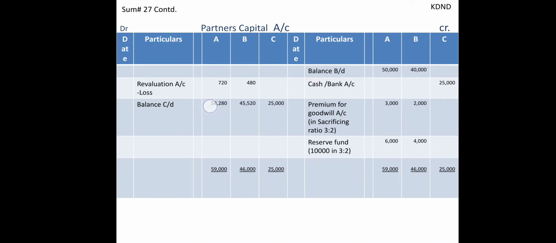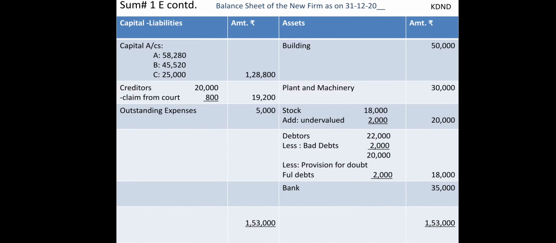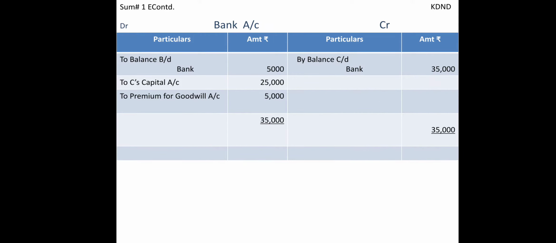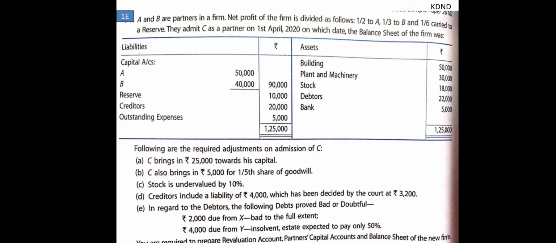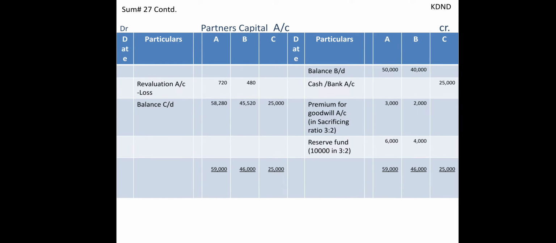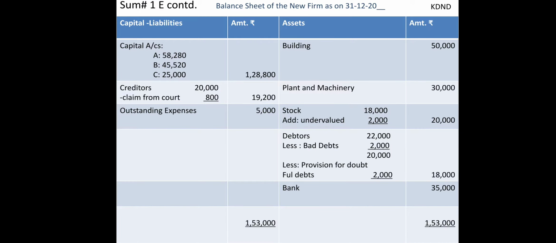So the liability side is standing with all these items, and the rest of the items from the balance sheet are to be transferred from this old balance sheet. So we are transferring all this from the opening balance sheet to the closing balance sheet. Building as it is, plant as it is, stock we already have done, debtors we have already done, and 2,000 minus provision for doubtful debts is done. Bank we are transferring 35,000, capital is done, creditors we have done, and outstanding expenses as it is we have to transfer. So the final total tallies with 1,53,000.